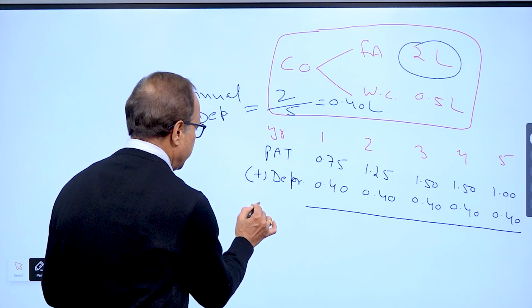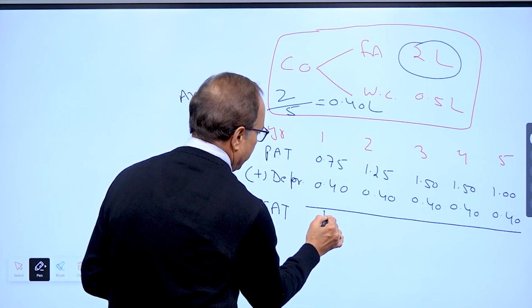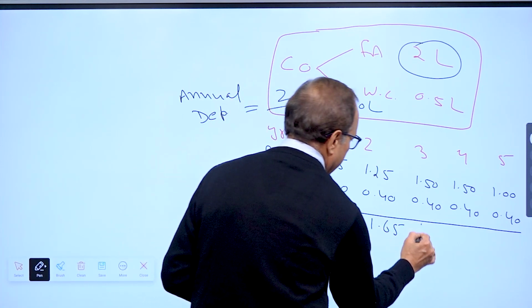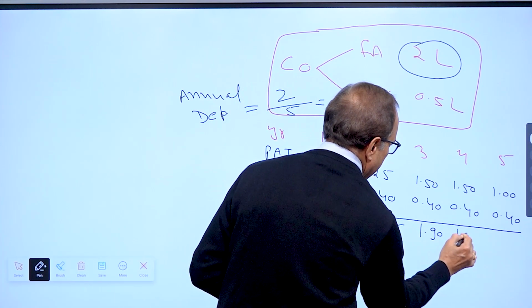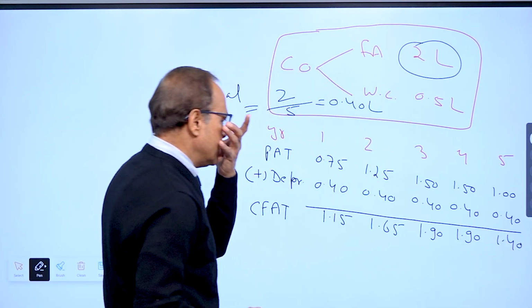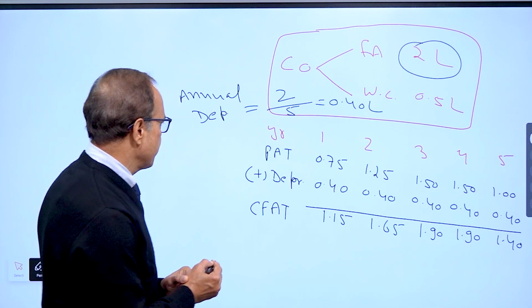So my CF1 to CF5 are 1.15, 1.65, 1.90, 1.90 and 1.40. That is the operating cash flow after tax year on year.